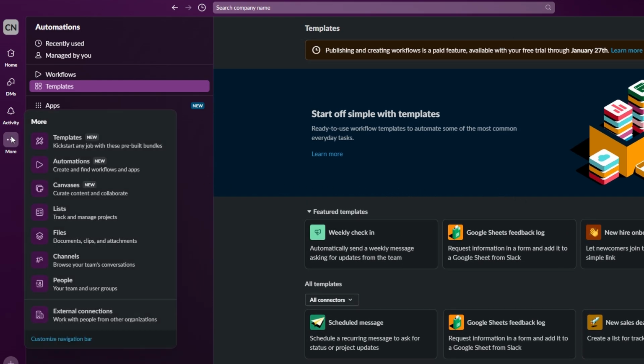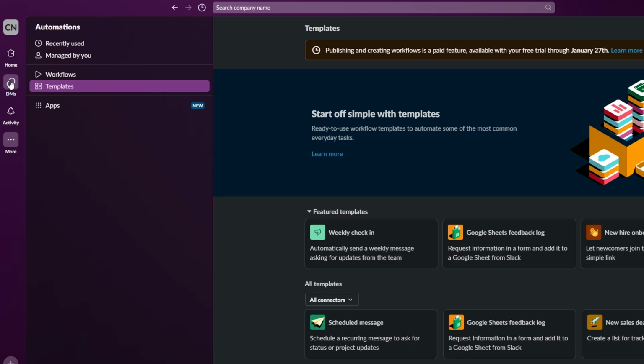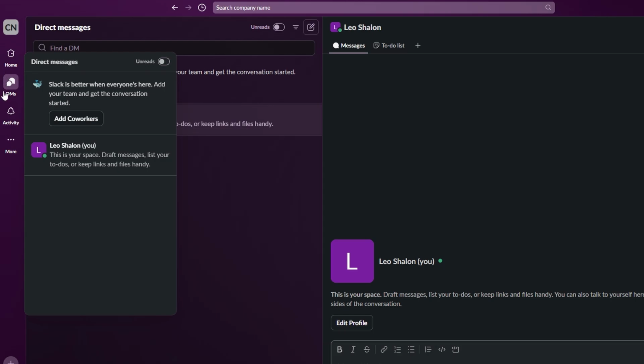Here are a few tips on how to make communication on Slack as smooth as possible. For more personal, one-on-one communication, direct messages, DMs, are your best option. This is ideal for discussing sensitive topics or asking quick questions that don't require a lot of back and forth.